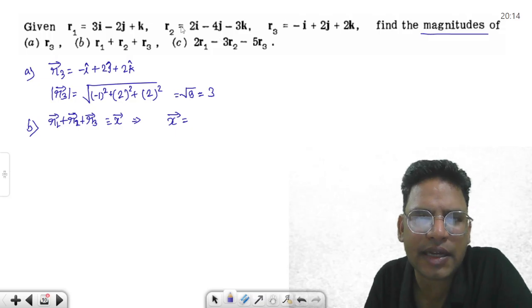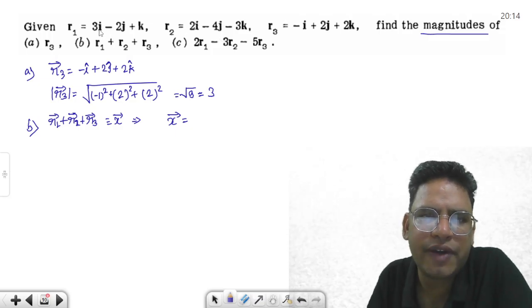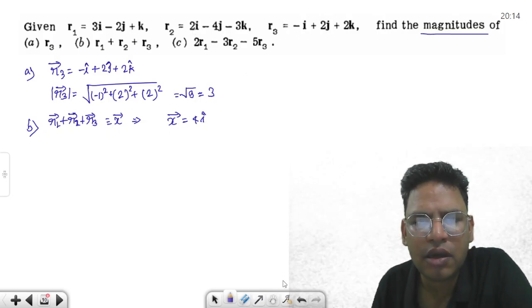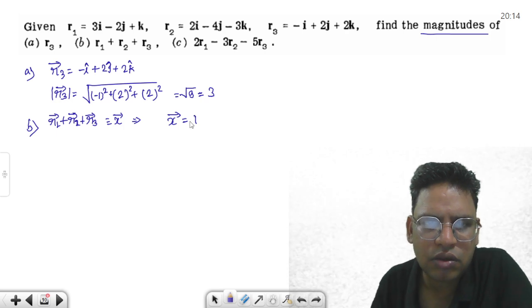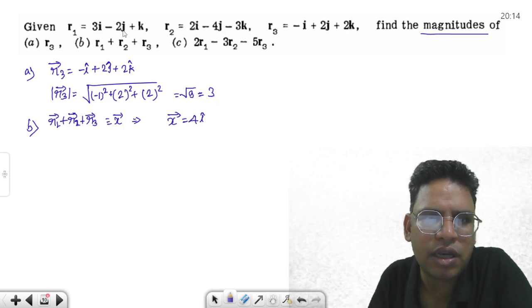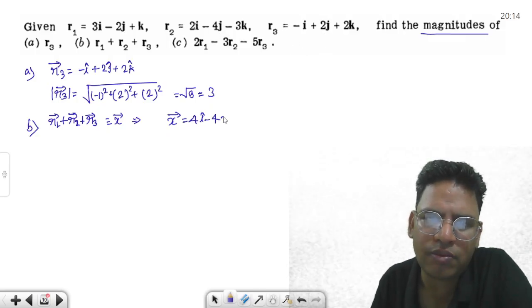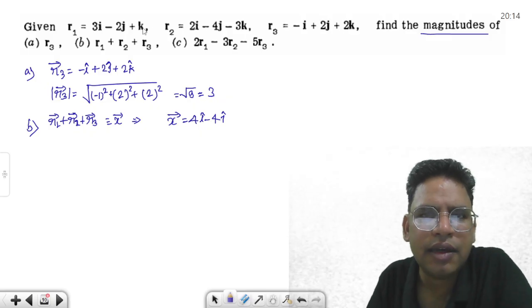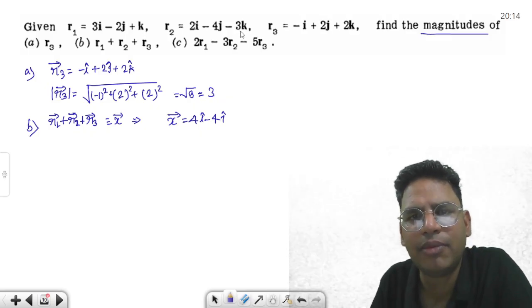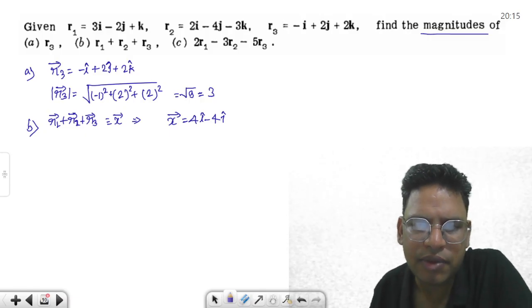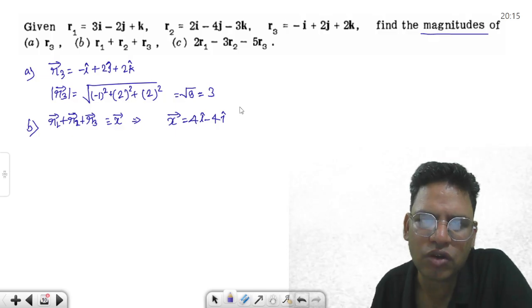Watch carefully. You will add component-wise: 3 plus 2 is 5, minus 1 is 4, so 4i. So this is what you are going to get. Then for j: minus 2, minus 4, minus 6, plus 2, minus 4, so minus 4j, and again 1 and 2 is 3, minus 3 equals 0. So 4i plus... and if you have this, what do you get?